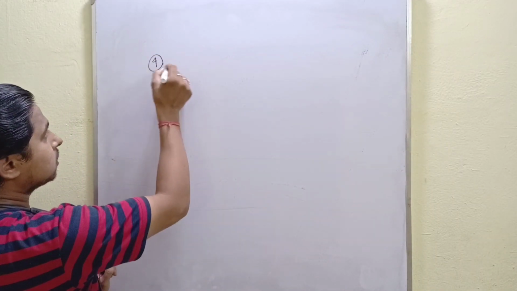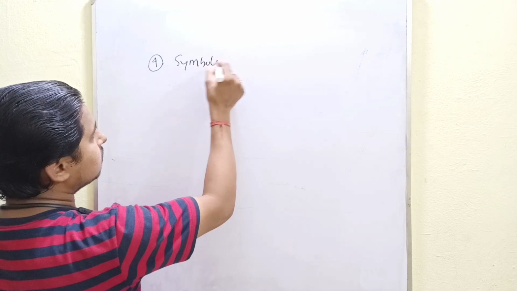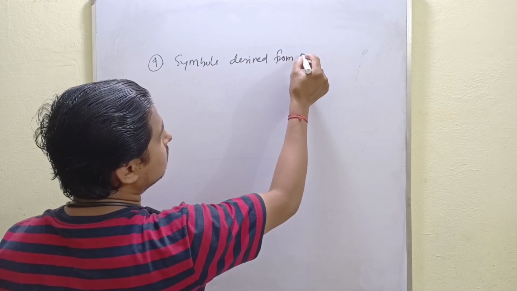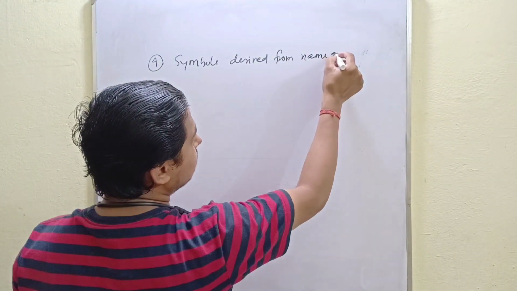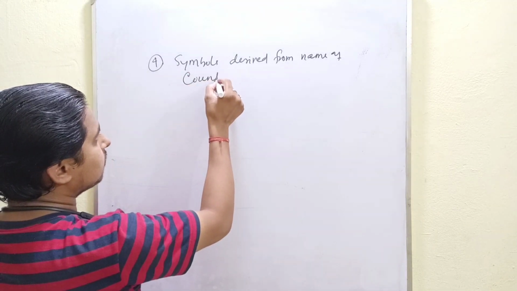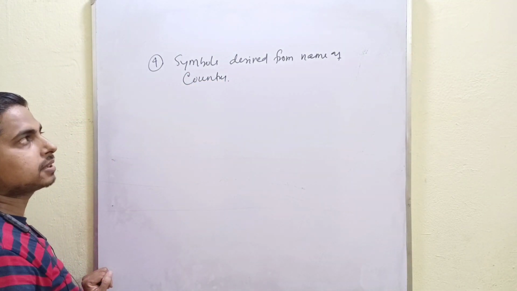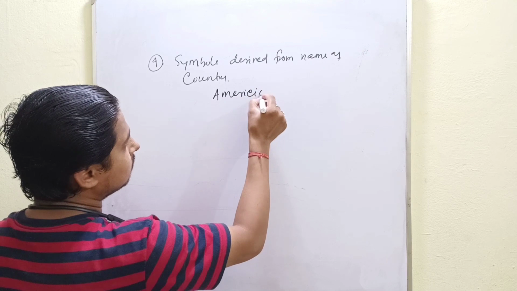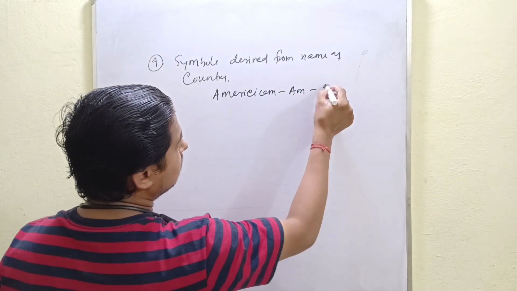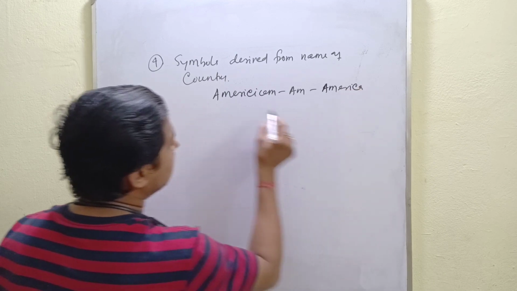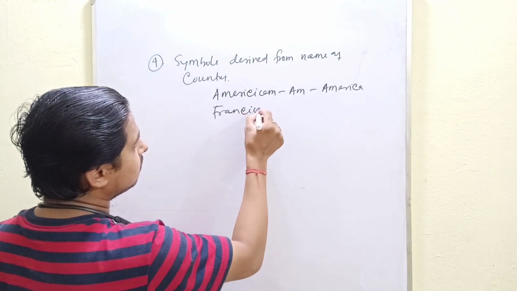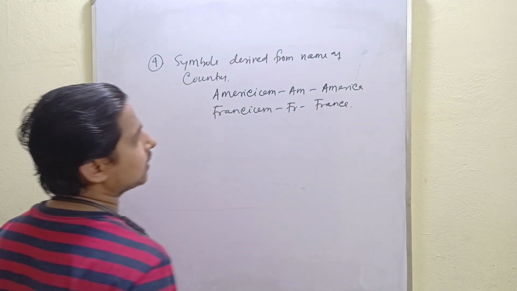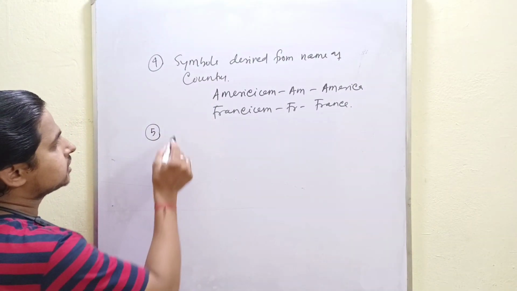Number 4, symbols derived from the name of the country. For example, Americium: A, country name America. Francium: Fr, for the country name France. Right? Similarly, symbols.